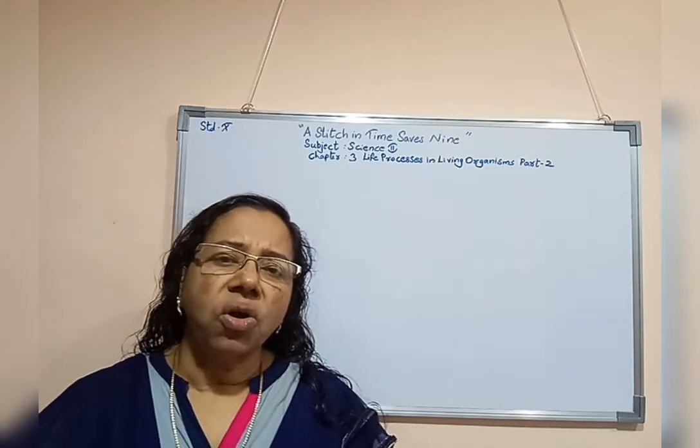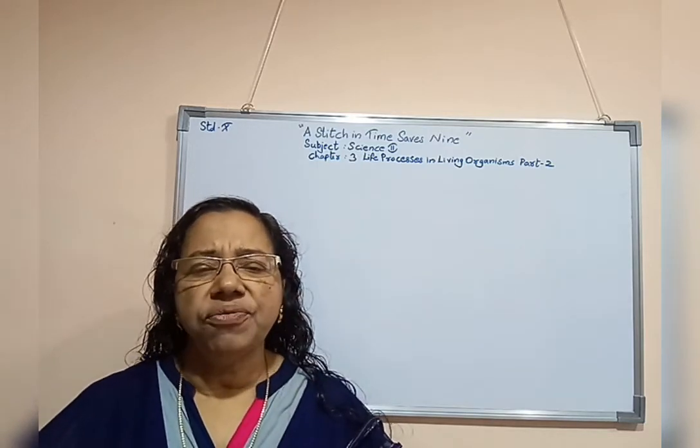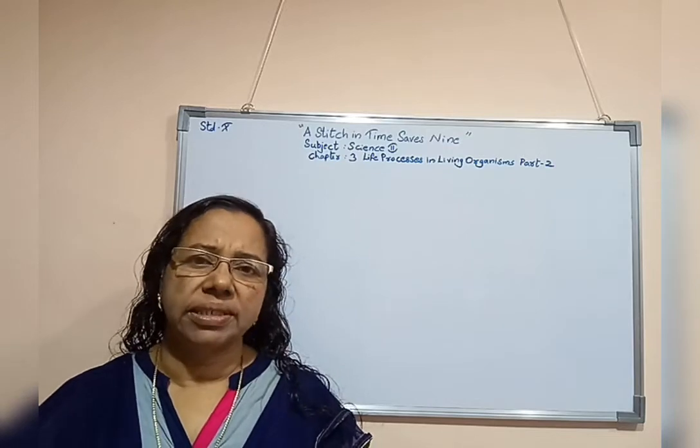Now, for menstruation to occur, there is a necessity of 4 hormones.